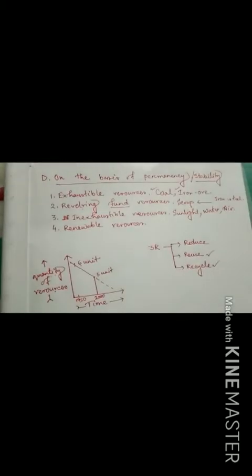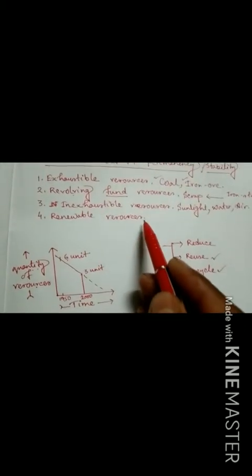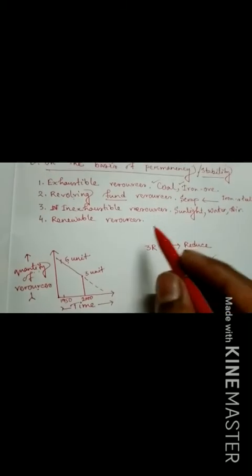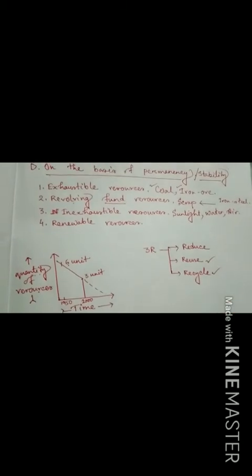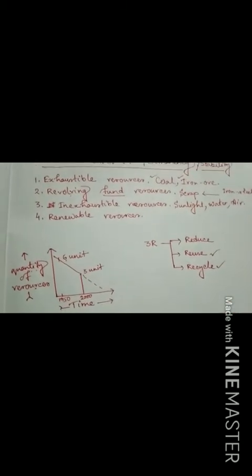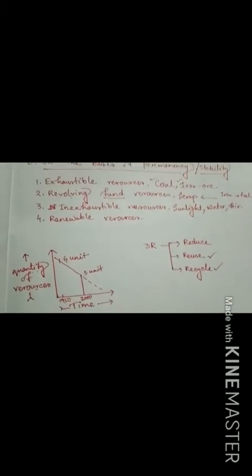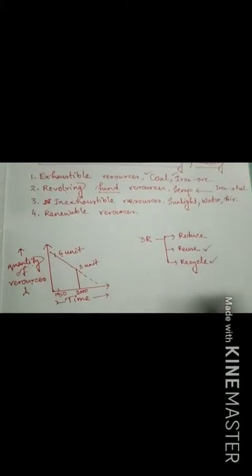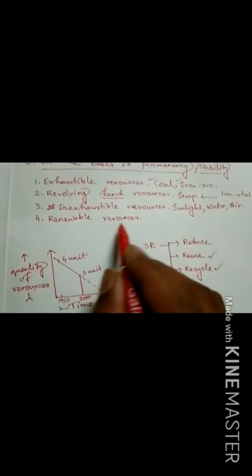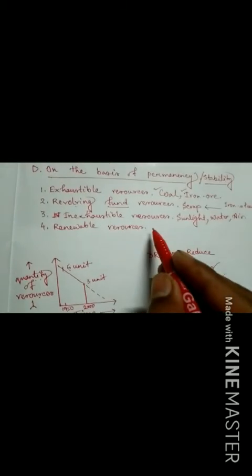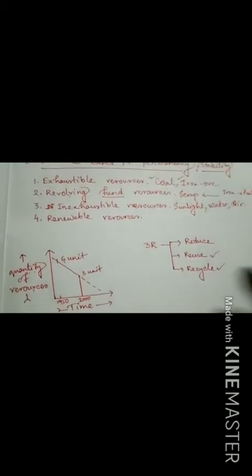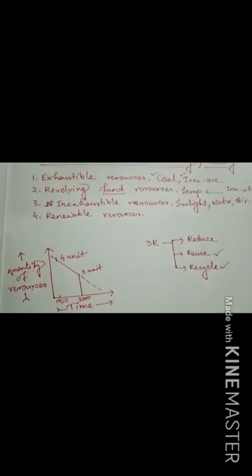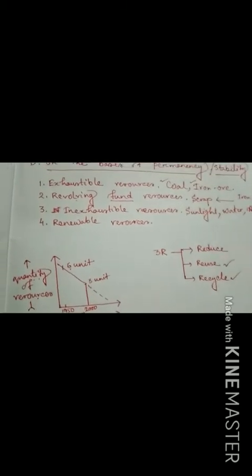Now the fourth one, the renewable resources. Renewable resources are such resources, you remember, that they are refunded to nature by an alternative way or method, and basically these resources are renewed by their own way. That's why these resources are called renewable resources. Maybe at the initial time, due to maximum utilization, the quantity of the resources decreases.